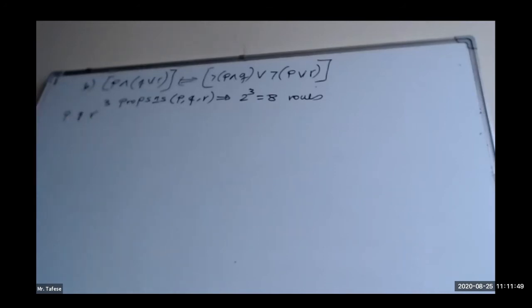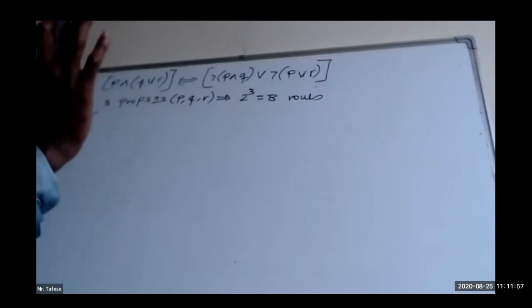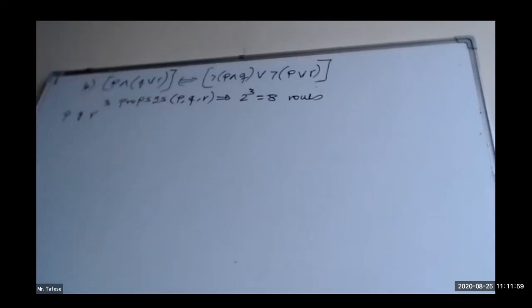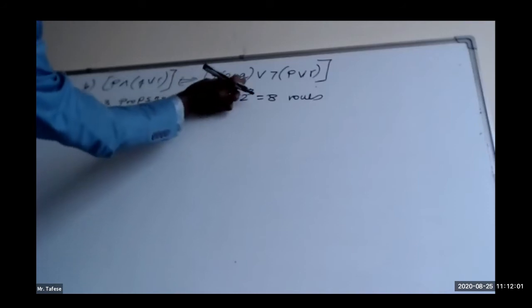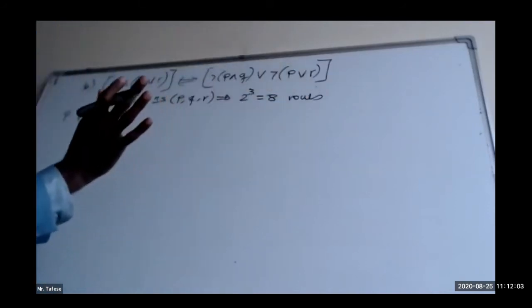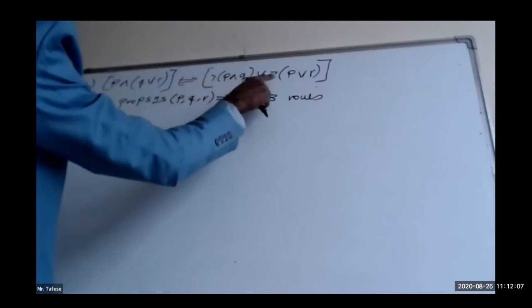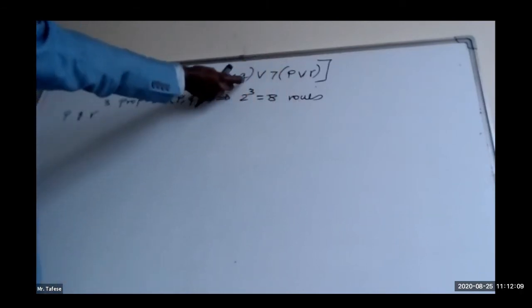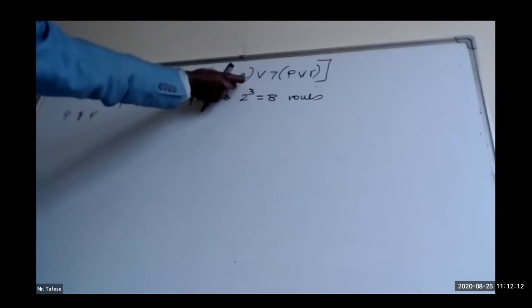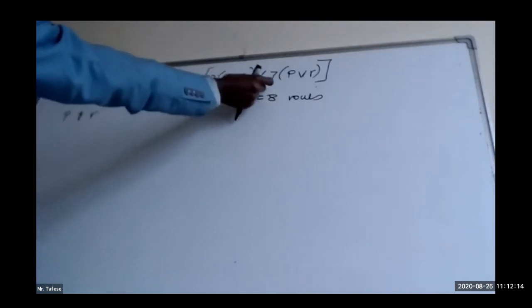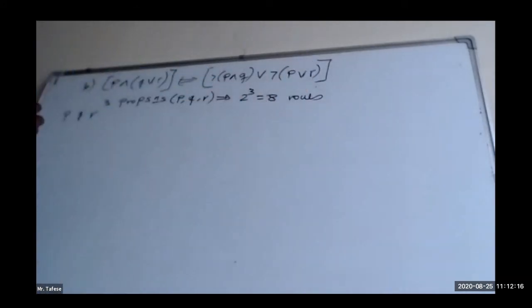If there is any negation of a specific component or proposition, we will write it. But there is no negation of a single proposition, but a negation of a compound. So before we write the negation of the compound, let us first take those under the brackets.